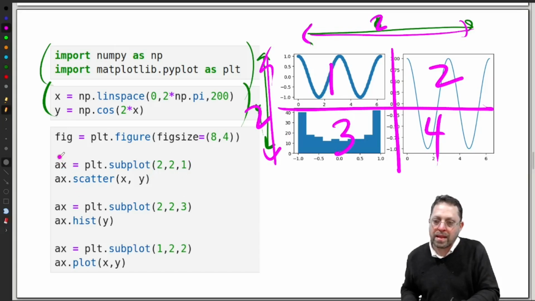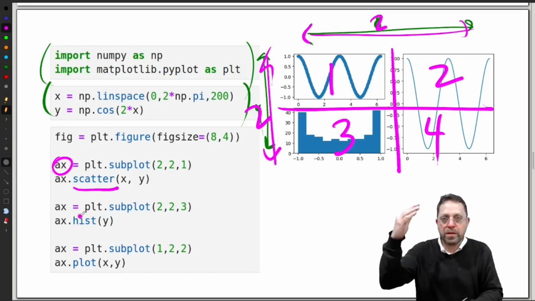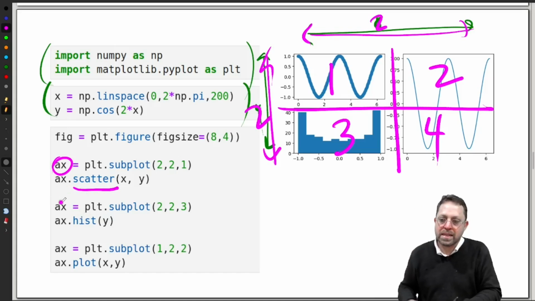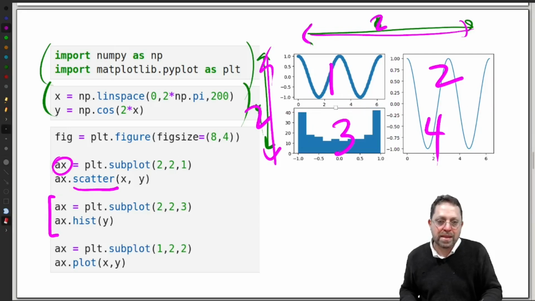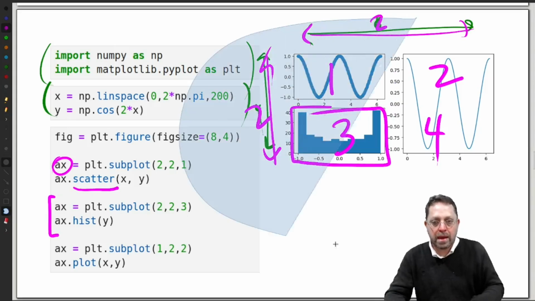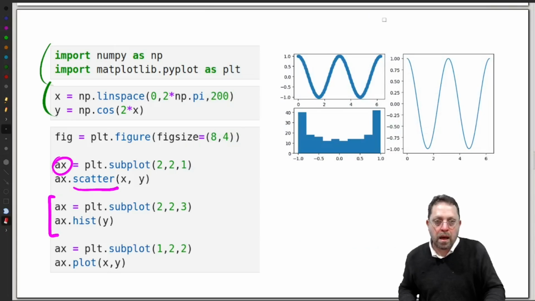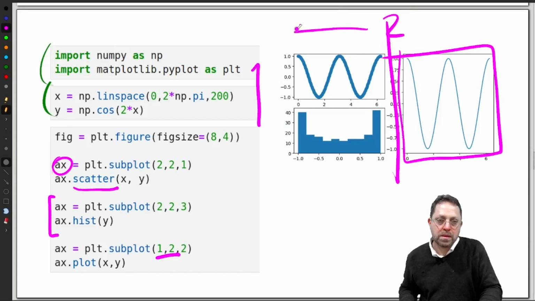Then that gives us an axis object, and we can add elements by calling plotting methods on that axis object. So then we add all of our elements and customizations and go on to the next one. This one is saying 2, 2, 3. That means that I want to put a plot in the 3 position of the 2, 2 grid. And then, let me clean up here a bit. The last one, this one, we make 1, 2. That means a grid with 1 row and 2 columns.